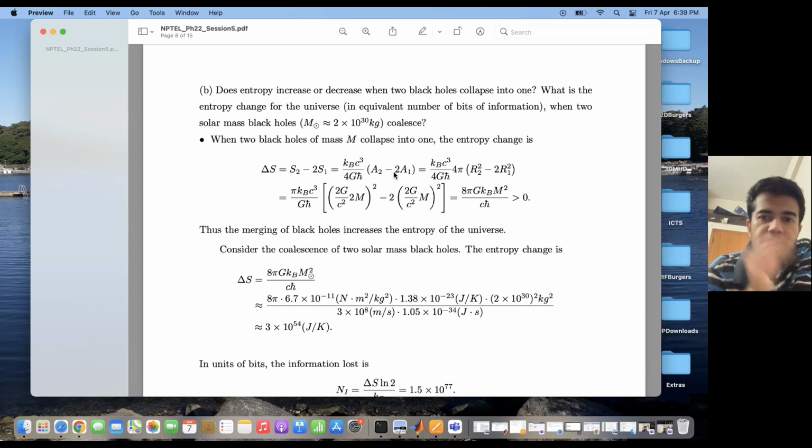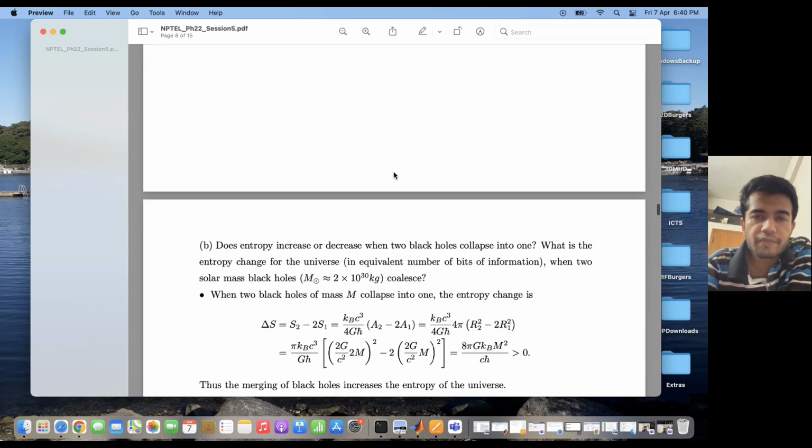Now, does entropy increase or decrease when two black holes collapse into one? And what is the entropy change for the universe when two solar mass black holes coalesce with each other? So, suppose I consider two identical black holes. They both have the same entropy S1. So the initial entropy of the system was S1 plus S1, that is 2S1, and the final entropy is S2. So therefore, the change in entropy is S2 minus 2S1.